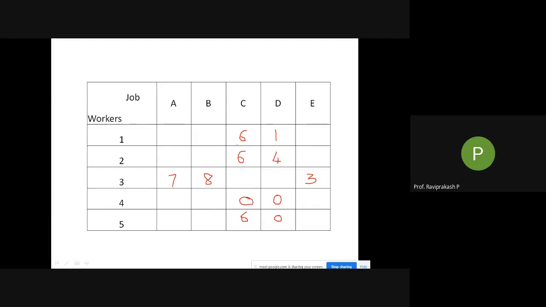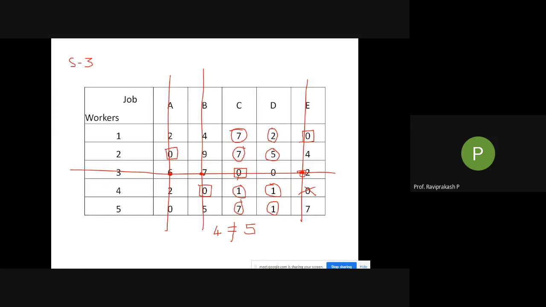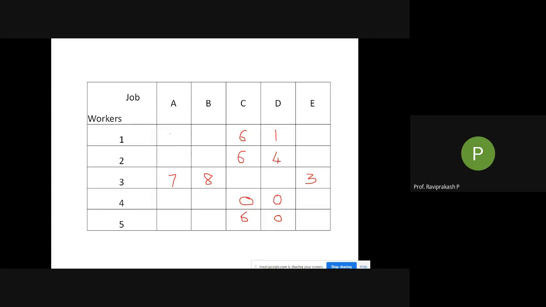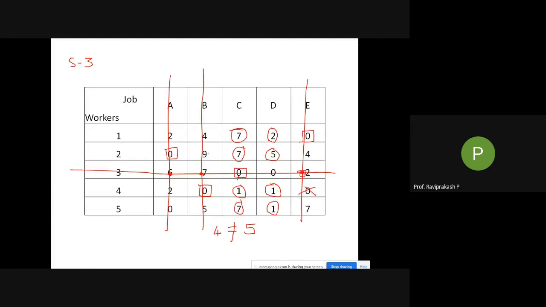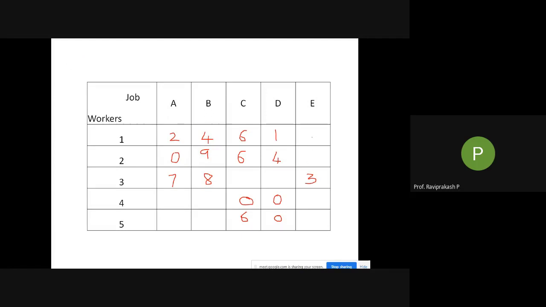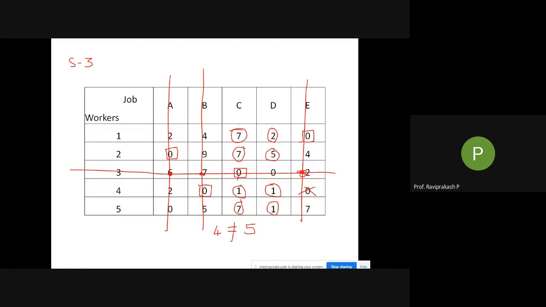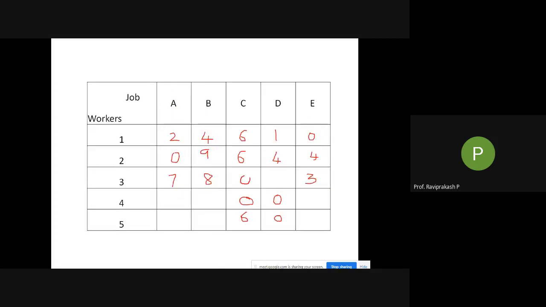Next we'll fill up the other boxes. Here it is 2, 4, 0 and 9. Next, what is remaining? E I'll take: E is 0 and 4. Now C and D, it is 0 and 0 only. Then coming to the fourth, A and B, it is 2 and 0.